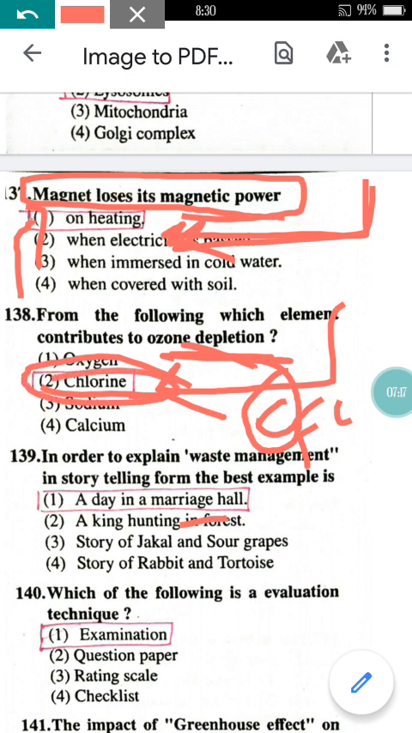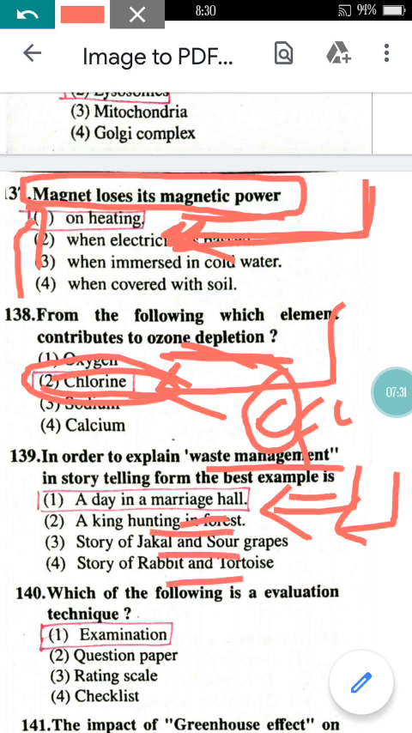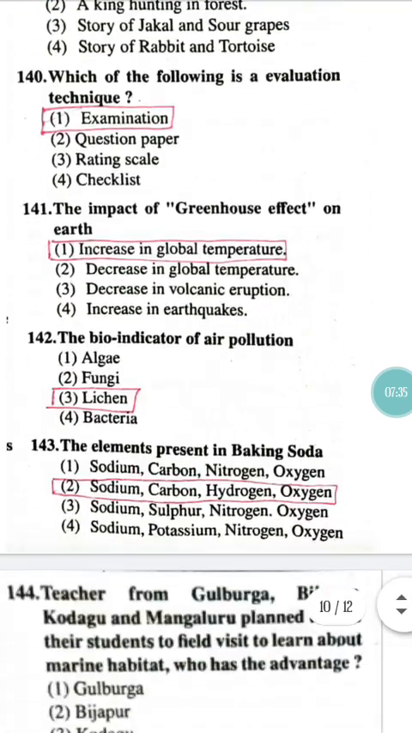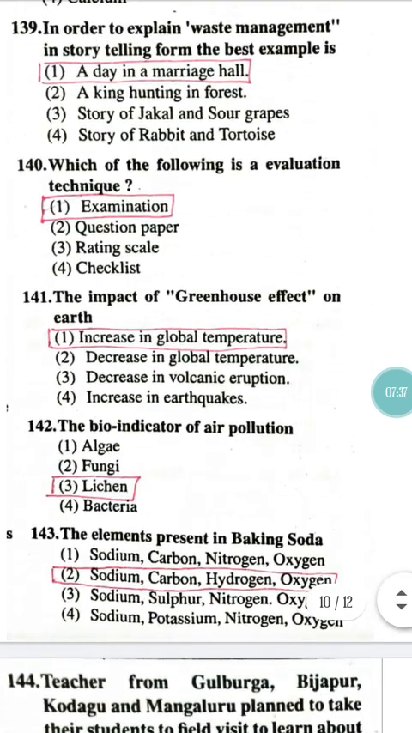Now come to question number 139 here. In order to explain waste management in storytelling form, the best example is A Day in a Marriage Hall, right? You can think of the other options also, but you have to choose the most appropriate answer out of the following. So the right option for that is A Day in a Marriage Hall.